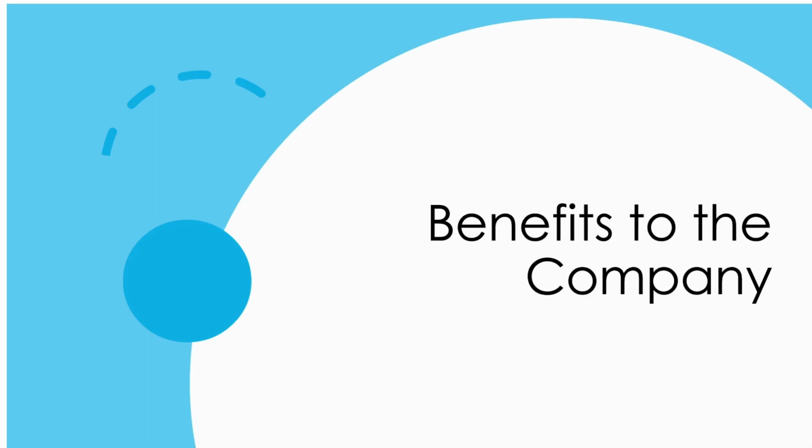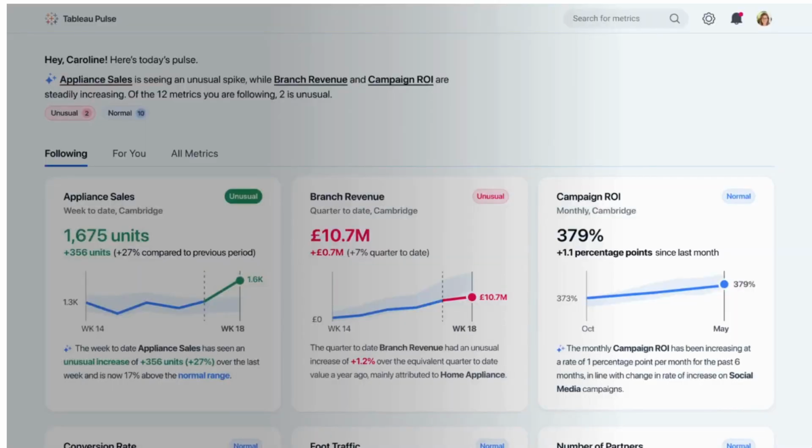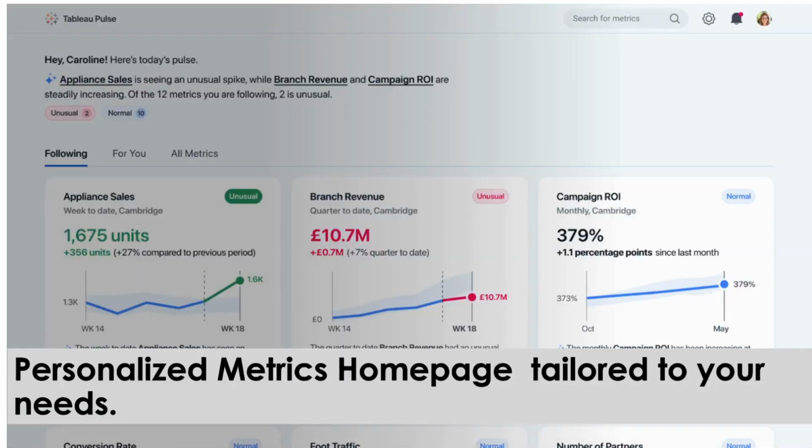So, what are the tangible benefits to a company who will use Tableau Pulse? So, the first benefit for a company is that you are getting a personalized metrics homepage tailored to your specific needs. Like in the screen, you can see that I am having here appliance sales, branch revenue, and campaign ROI. And here the insights as well, you can see unusual, usual, normal. So it's detecting the pattern and giving me the insight.